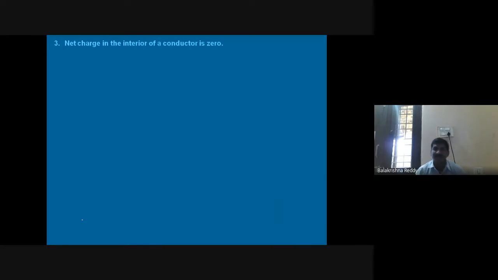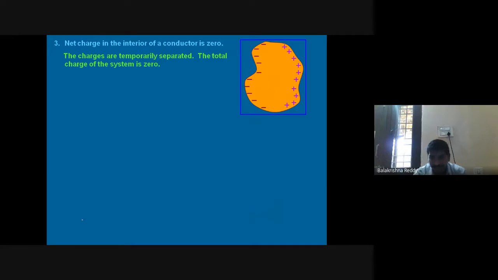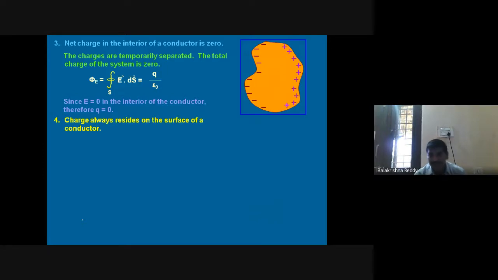Next, the net charge in the interior of a conductor is zero. In the previous case, the net electric field is zero. As I told you, the net charge also is zero. Charge always resides on the surface of the conductor. Therefore, inside it is zero. So we can write in terms of flux, since charge is zero, electric field is also zero. Next, the fourth point: charge always resides on the surface of a conductor.